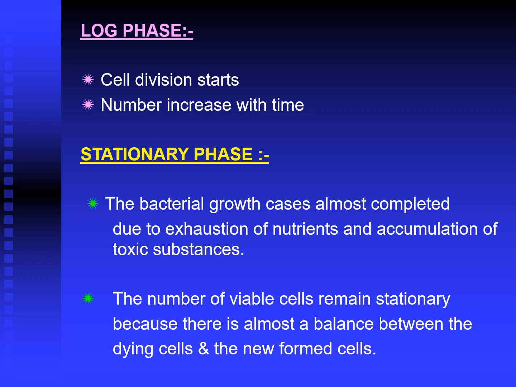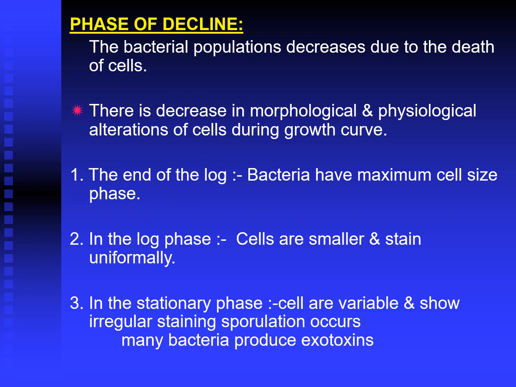Coming to stationary phase, here the bacterial growth almost ceases, stops, due to exhaustion of nutrients and accumulation of toxic substances. The number of viable cells remains stationary because there is almost a balance between the dying cells and newly formed cells. So the name indicates stationary.